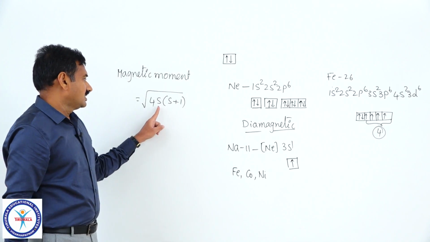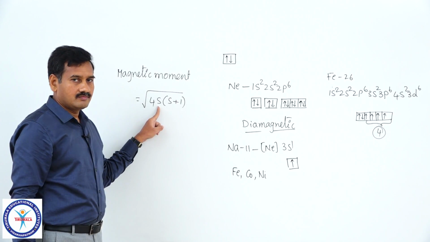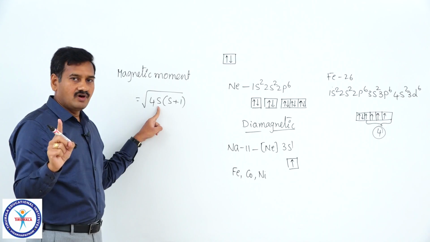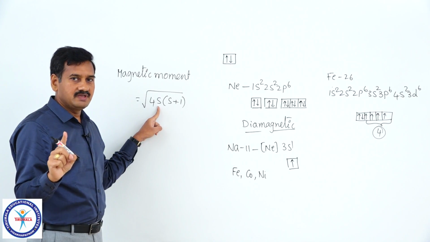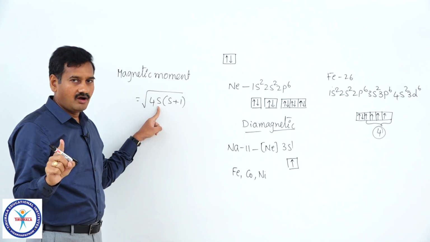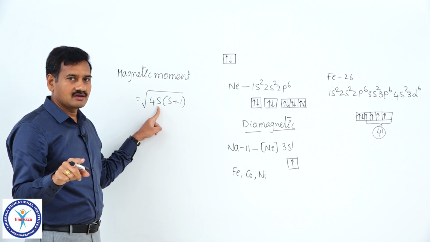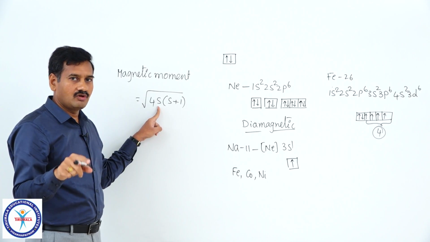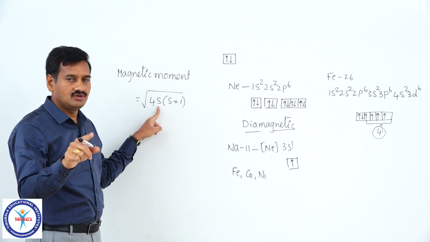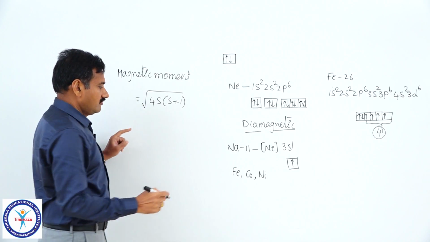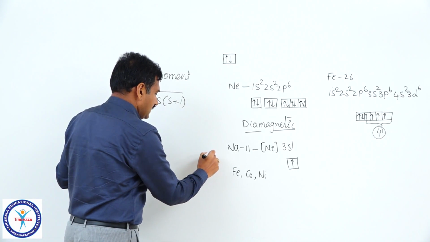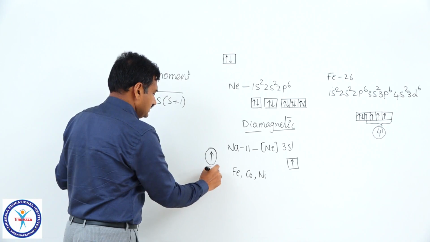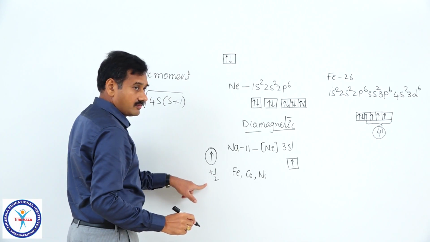Here s is the numerical value of spin quantum number. If there is one unpaired electron, what is the spin? Half, 1 by 2. 2 unpaired electrons, 2 into 1 by 2. 3 unpaired electrons, 3 into 1 by 2 and so on. For each unpaired electron, spin is equal to half, either plus half or minus half.